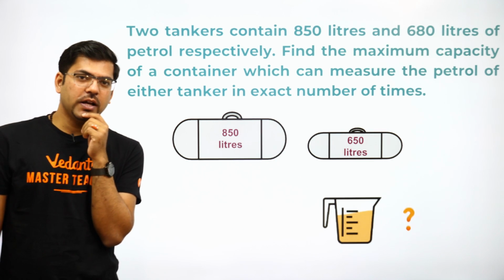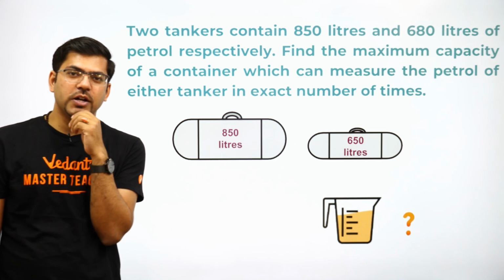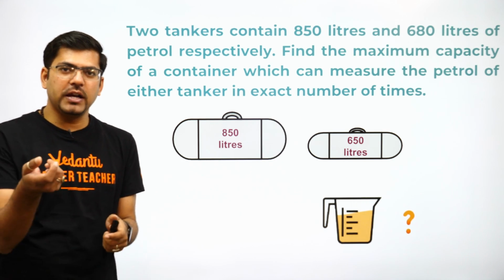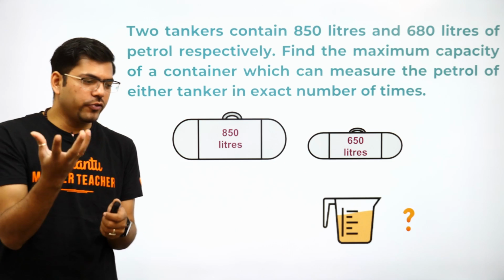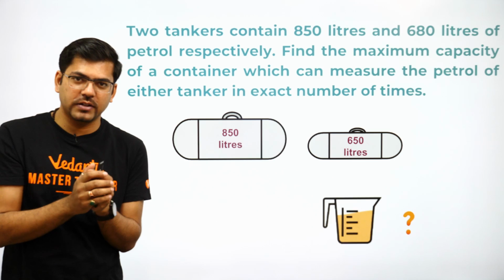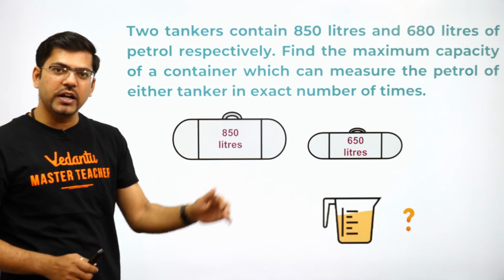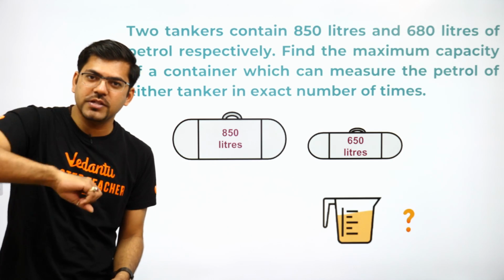What I am trying to tell you is, if you have to fill a bottle of 1 liter, meaning 1000 milliliters, will you fill it using a milliliter measure 1000 times? Or if you are using some small bottle, you would be filling it in 2 times or 3 times, something like that, isn't it? That is the normal sense. So if you are filling a container of 850 liters, will you fill it 850 times?